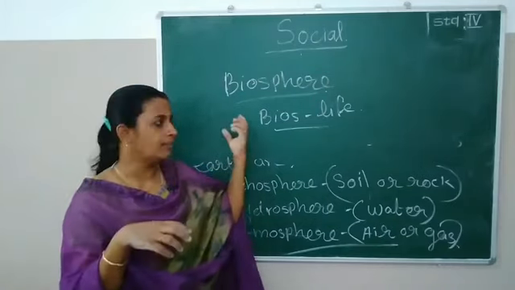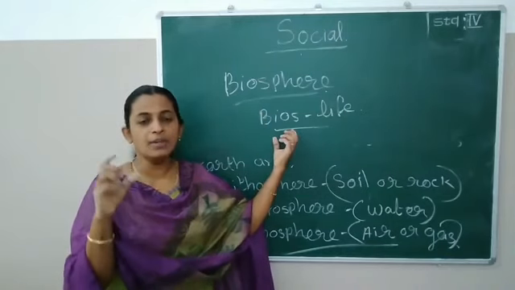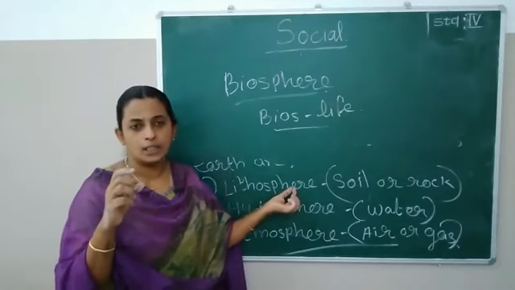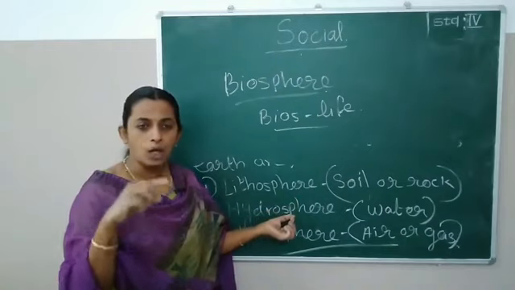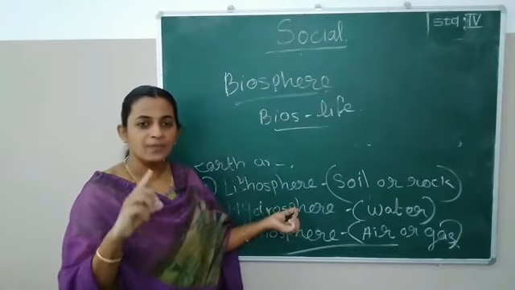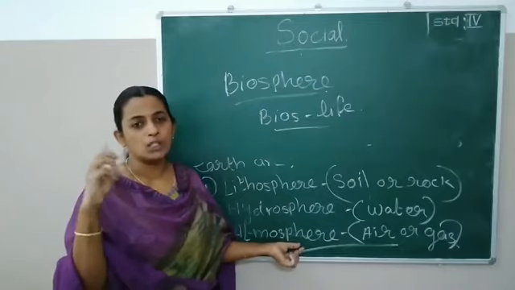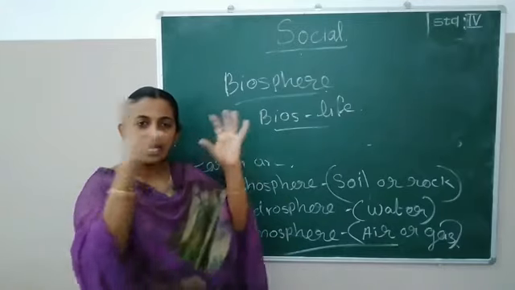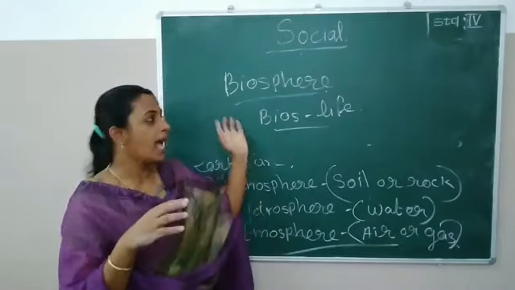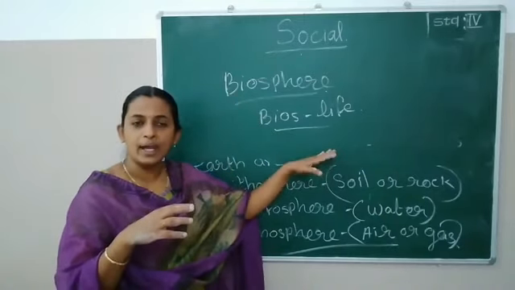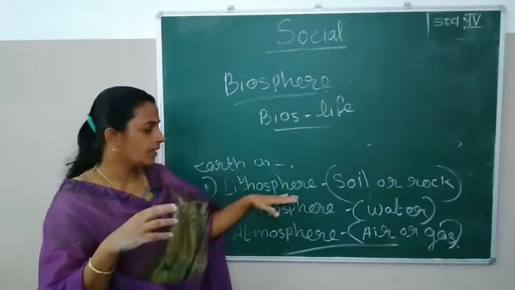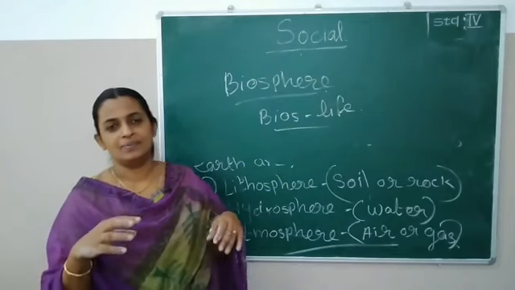From the first portion we discussed which sphere? Lithosphere. And along with water bodies, which sphere? Hydrosphere. And the next domain? Atmosphere. Atmosphere is the gas around our Earth. And the last domain is biosphere. Biosphere includes these three domains.